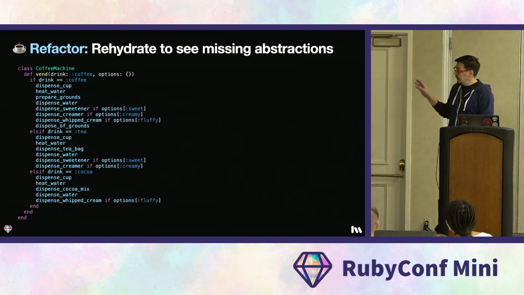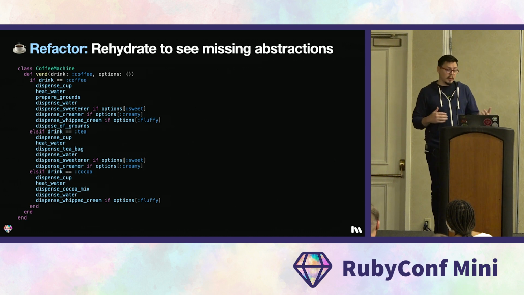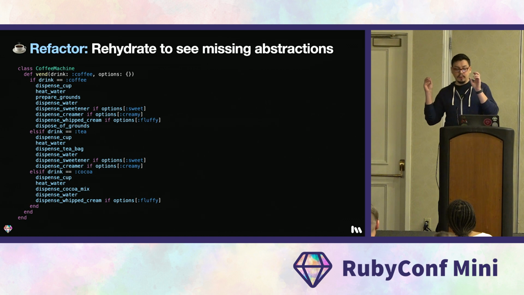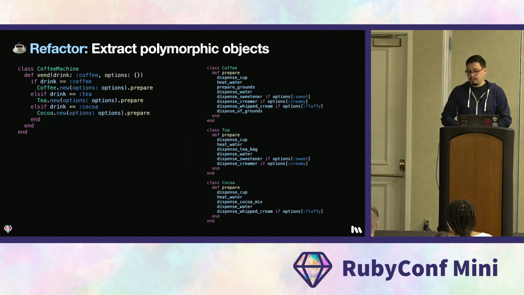Now we can clearly see each recipe, and since there's no overlap in the algorithms anymore, we can safely extract each one of these into separate polymorphic classes, like this. Can I give you a moment to look at it?